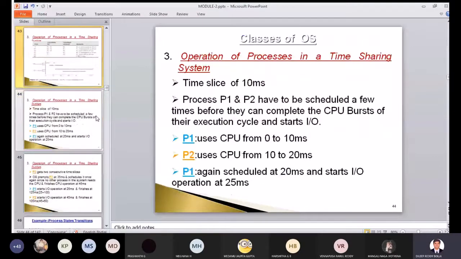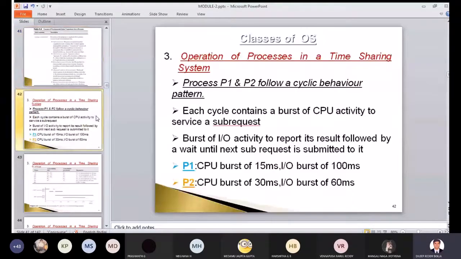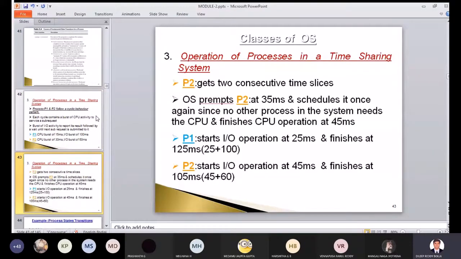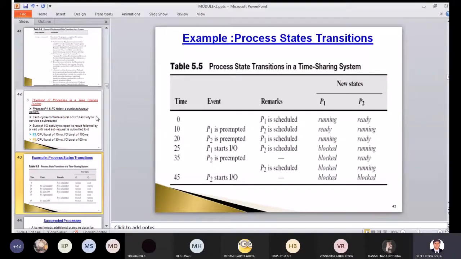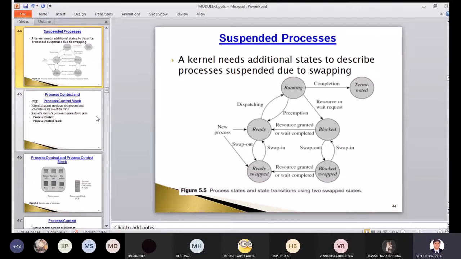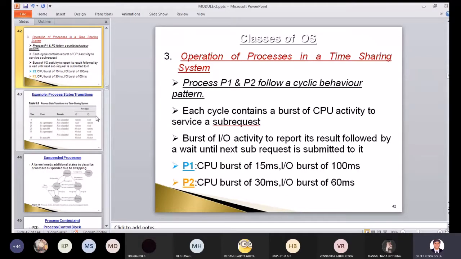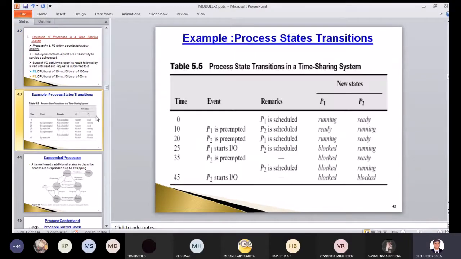This slide I'll remove, it's not required. I have brought it here to make you understand. For this one to understand, we have taken this input, for example CPU burst time is 15 and CPU activity, all that. Okay, any doubts in this?